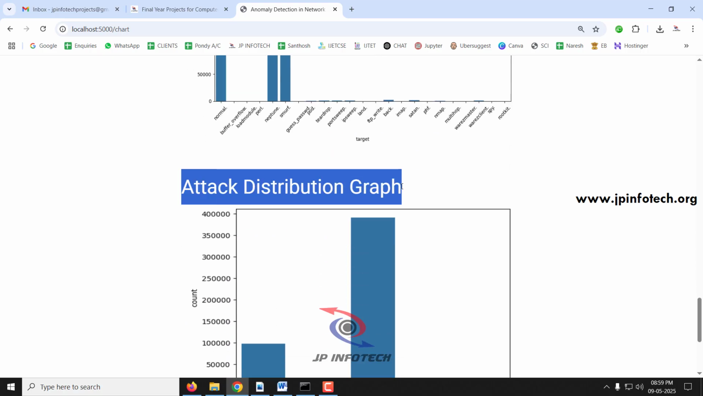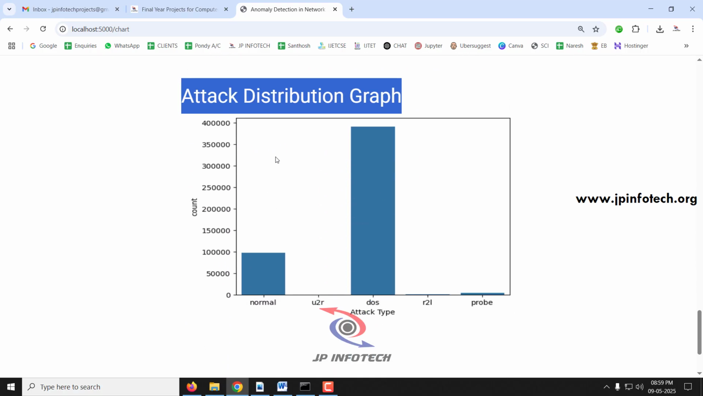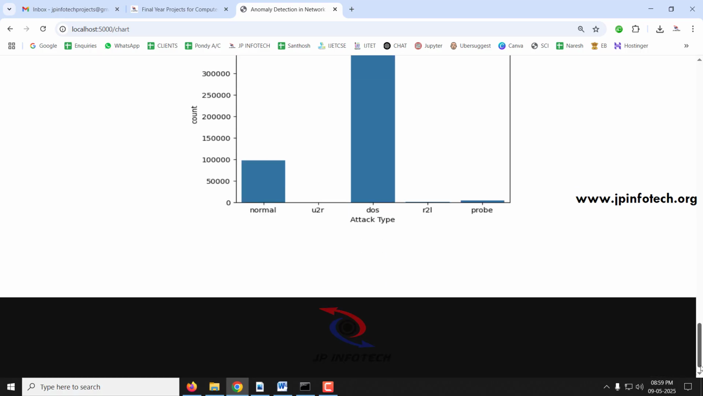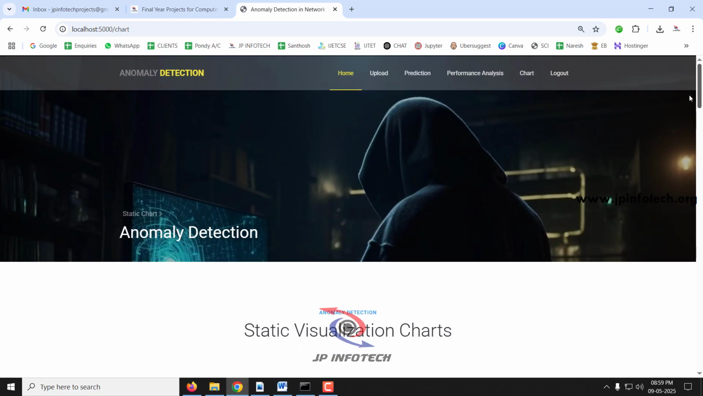And you can see the attack distribution. So all the attacks that are given here have been classified into normal, U2R, DOS, R2L and probe. So you can see the attack distribution graph. This is all about the graph part. And let me log out.